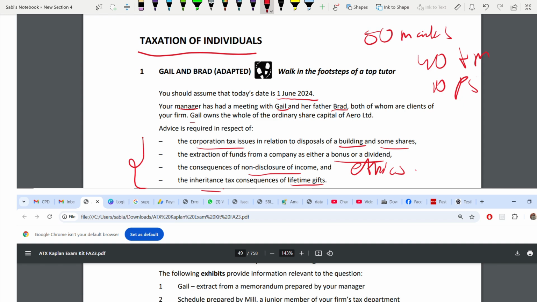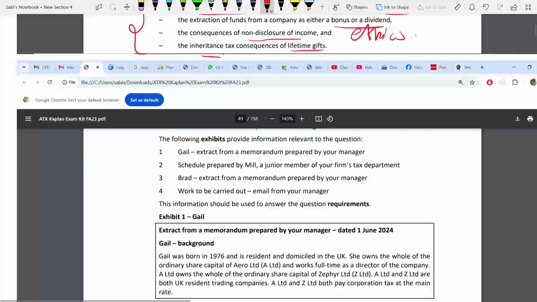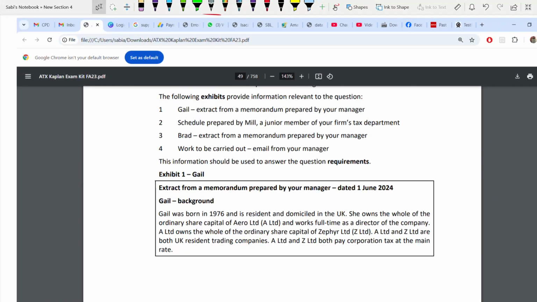So now, in relation to this, these are the four exhibits. Exhibits are given in detail. First one is about memorandum. Mostly the background information is given in exhibit 1. That's why exhibit 1 is very important.